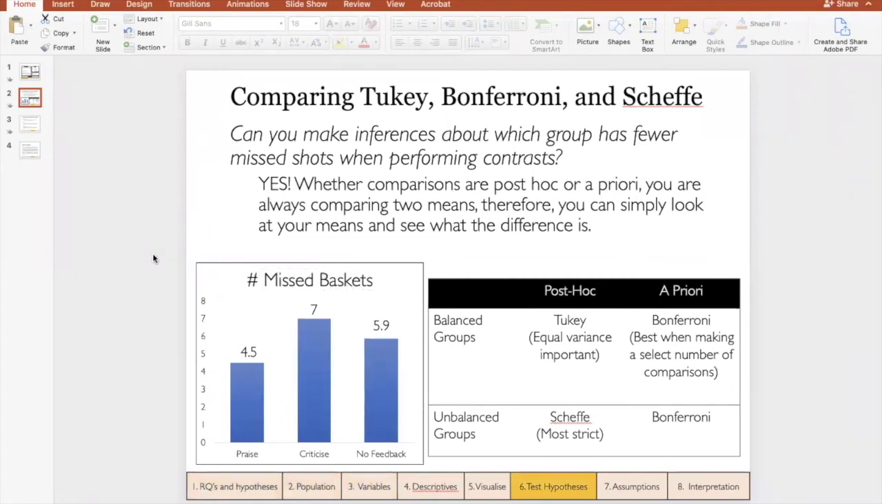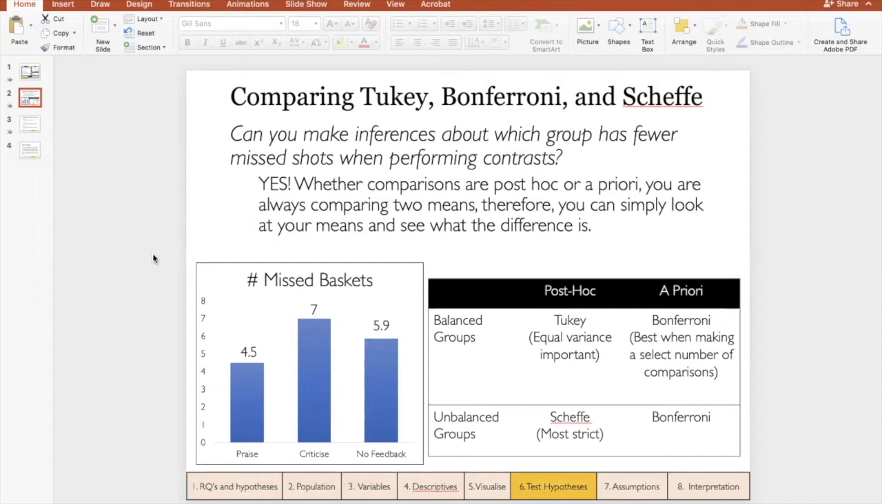With a contrast or a mean comparison, really you're simply assessing whether two means or two groups are significantly different from each other. But significance can mean many different things based on the type of adjustment or decision rule that you're using. In statistics, there are many different decision rules. For this unit, you're going to learn about Tukey, Bonferroni, and Scheffé.